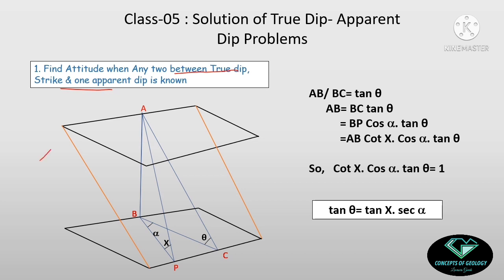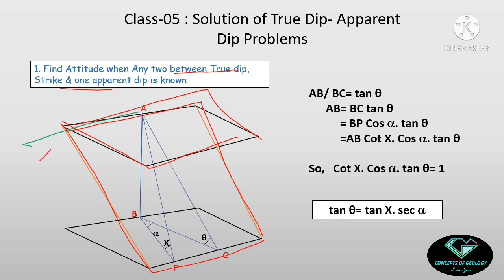Now concentrate on this diagram. Suppose this is a horizontal plane, fine, and my inclined planar structure or the strata is this one. So where they are intersecting through this line, that means definitely this line is the strike line for the inclined strata. Now which is the direction of true dip here? Definitely the direction of true dip will be perpendicular to the strike line. So suppose this one, where I am drawing this line, I am drawing this line on a horizontal plane.